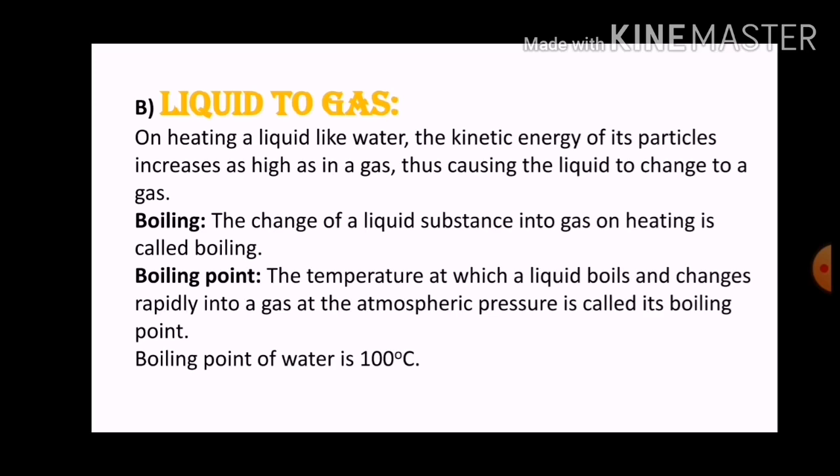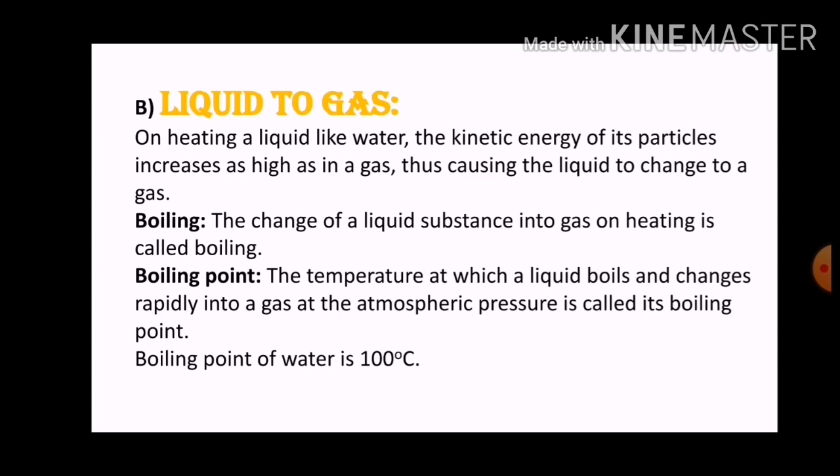Now when we keep on heating a liquid like water, what will happen? The water starts boiling. So this is the phase when the liquid substance gets converted into a gas on heating. This is known as boiling.